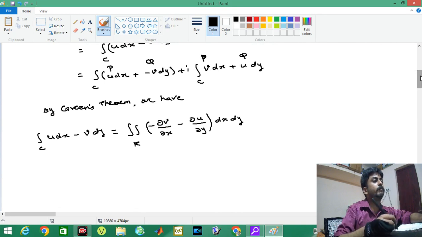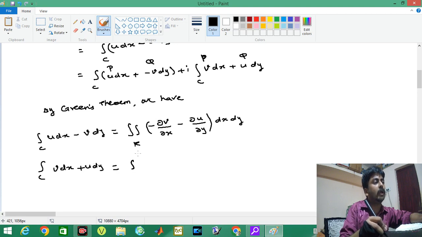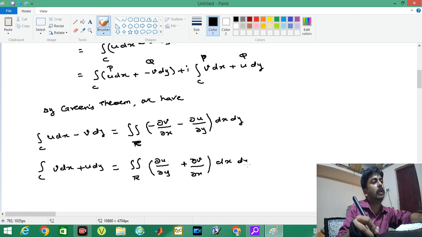The second thing is integral over C v dx plus u dy equal to double integral over R dou u by dou y plus dou v by dou x into dx dy.